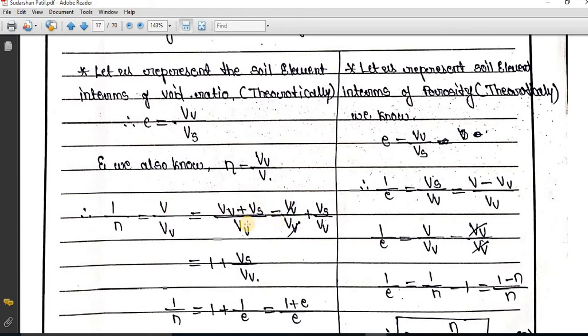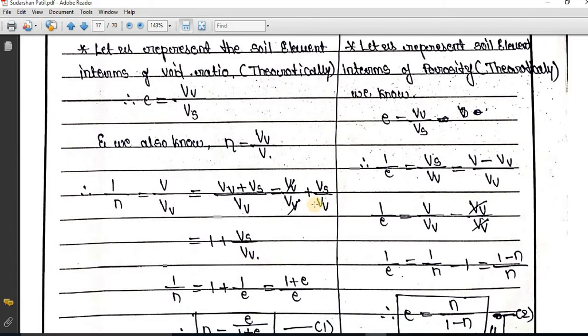So I will just separate the terms. Vv divided by Vv plus Vs divided by Vv. So Vv and Vv, numerator and denominator, get cancelled. After that we get Vs divided by Vv as it is. So Vs divided by Vv is the opposite of this, 1 by e.